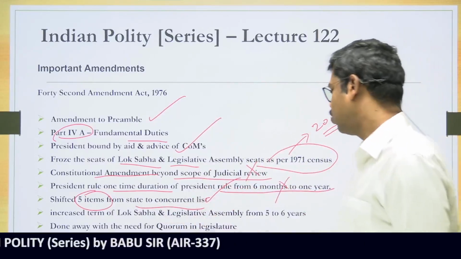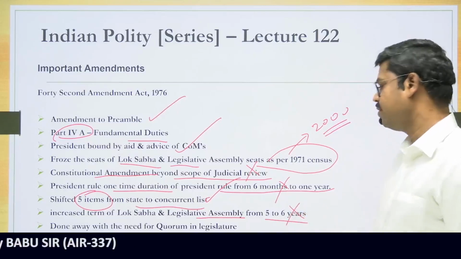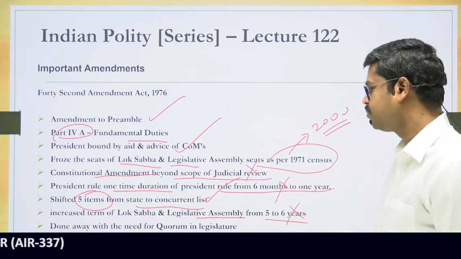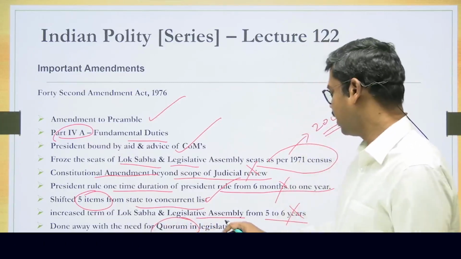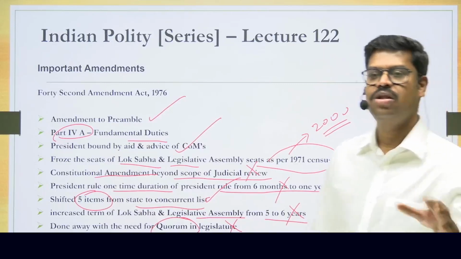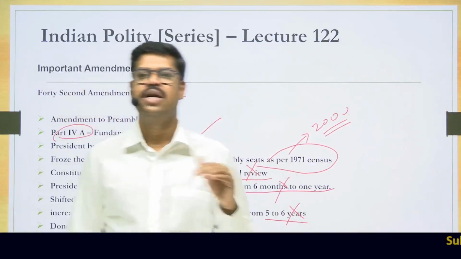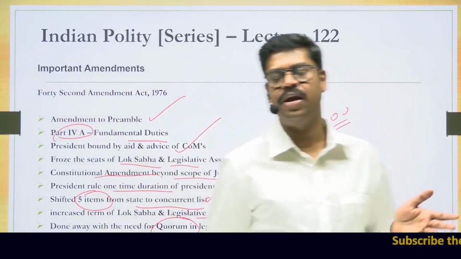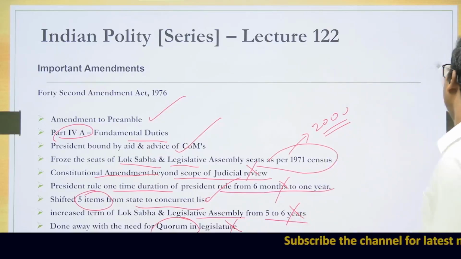It increased the Lok Sabha and the Legislative Assembly tenure from 5 years to 6 years. This was later done away by the 44th Constitutional Amendment Act. It also did away with the need for quorum in the legislature. So this has also been done away with. In fact, what constitutes quorum in the legislature is not less than 1/10 of the members of the particular house. But the need for quorum was done away by the 42nd Constitutional Amendment Act, subsequently restored by the 44th Constitutional Amendment Act.